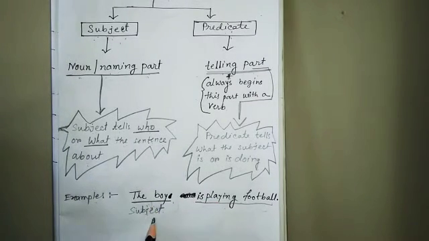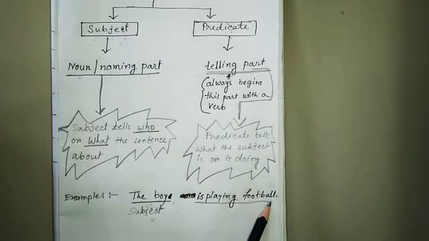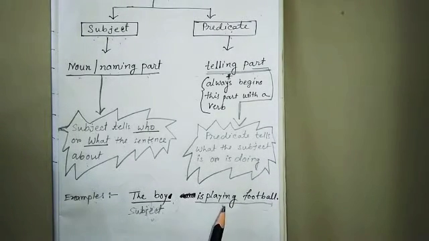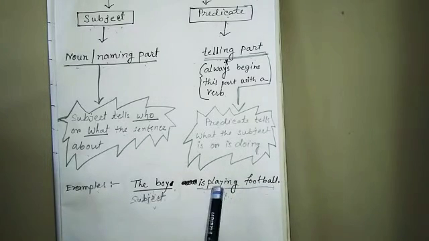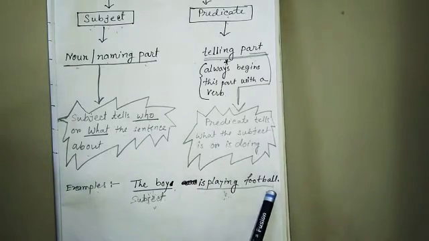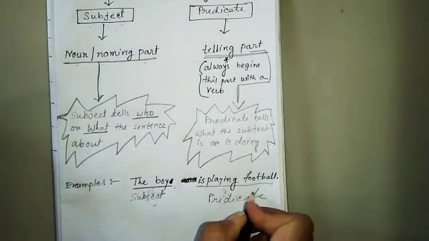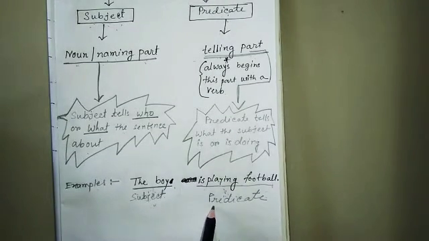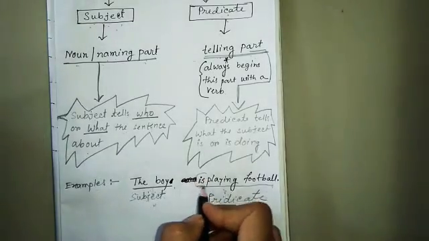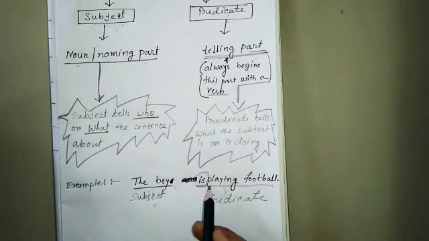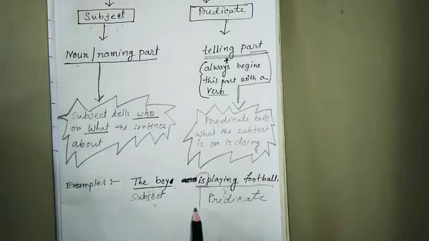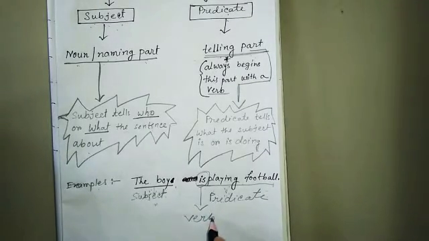What is the subject doing? The subject is playing football. So, this part is the predicate as it tells about the subject. Remember, predicate always starts with the verb. Always this part begins with the verb. The verb is playing. So, it always starts with the verb.